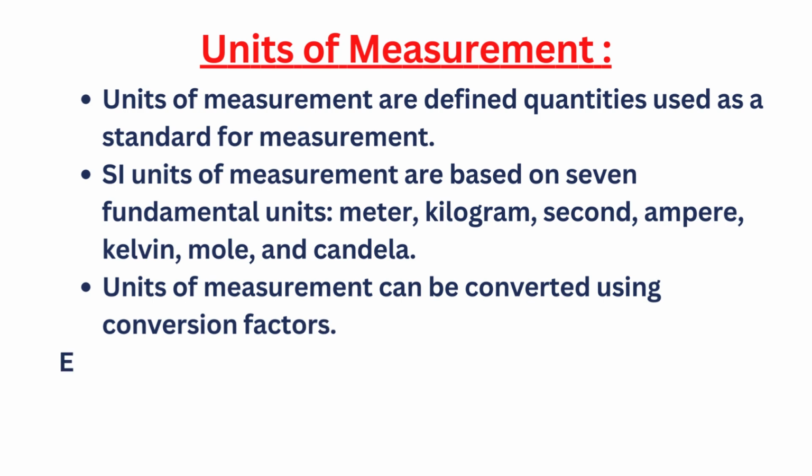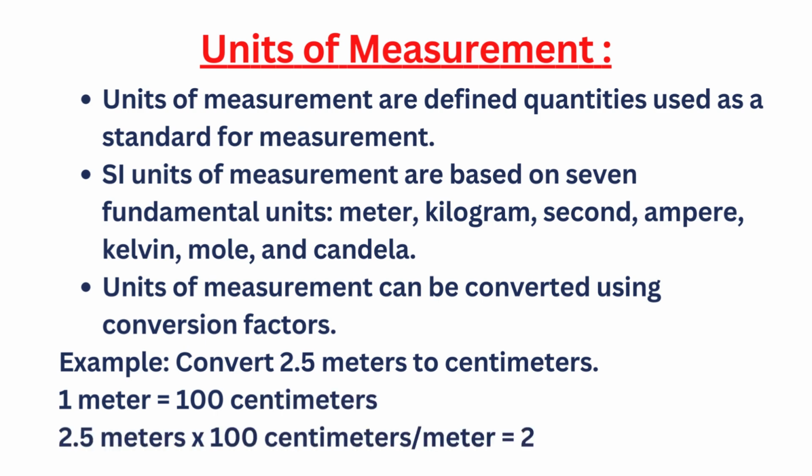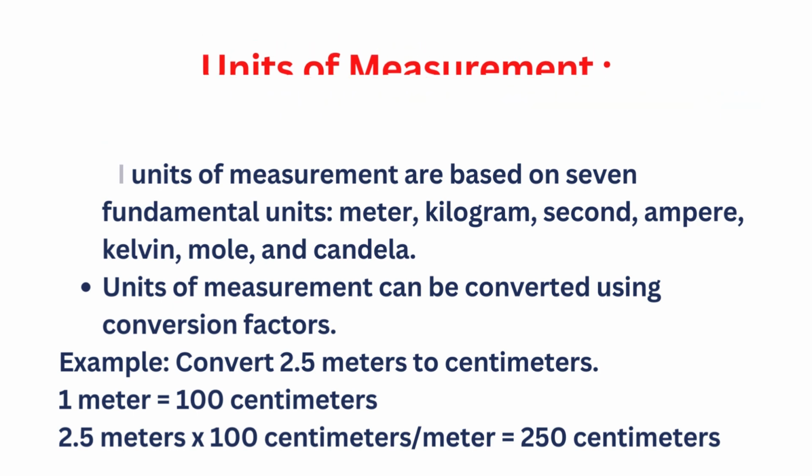Example, convert 2.5 meters to centimeters. 1 meter equals 100 centimeters. 2.5 meters multiplied by 100 centimeters per meter equals 250 centimeters.